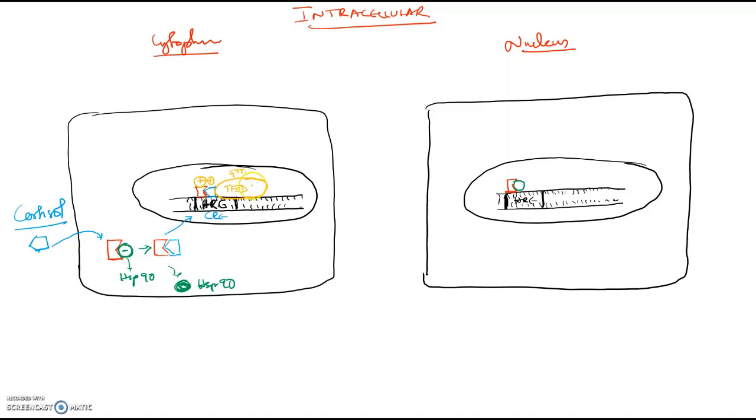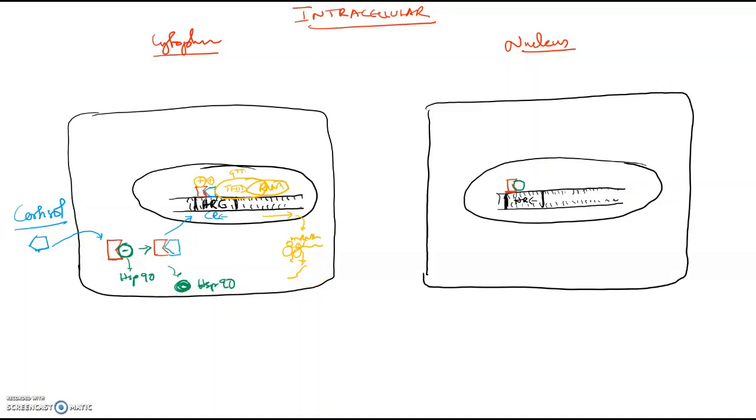TF2D will recruit the RNA polymerase. RNA polymerase will come, and this RNA polymerase will produce an mRNA. That mRNA will come outside and produce its proteins. So a protein is produced. All right, so this is how it happens with the receptor in the cytoplasm.